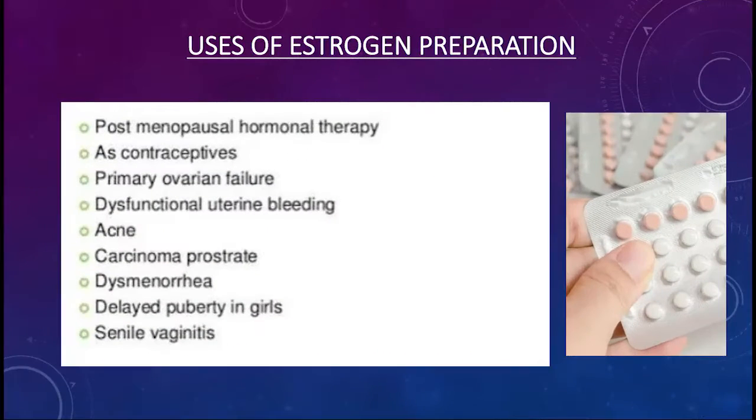Now let's see the uses of estrogen. What are the uses of estrogen preparations? Estrogen preparations are used for post-menopausal hormonal therapy. It is also used for contraception, as we have discussed earlier. It is used for primary ovarian failure. It is also used for dysfunctional uterine bleeding, acne, carcinoma prostate, dysmenorrhea, delayed puberty in girls, and senile vaginitis. So these were the preparations and uses of estrogen.